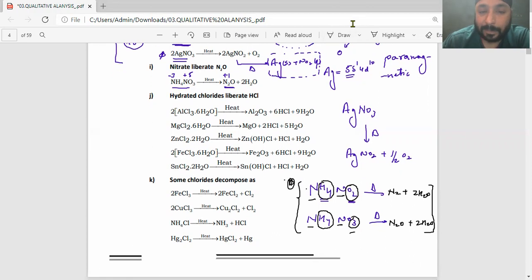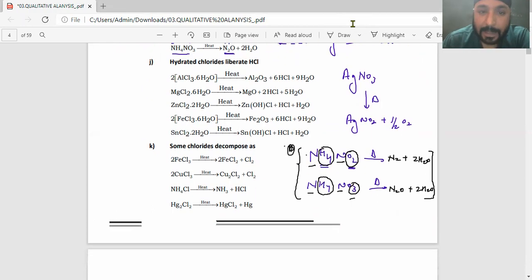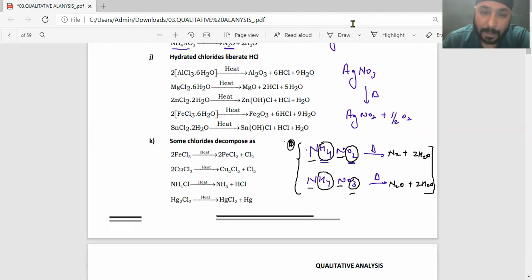Now, another case, hydrated chlorides liberate HCl. Now, understand one thing. These are a category of particular solids where the water molecule is very strongly attached to or attracted to the central metal atom. The attraction is so strong.